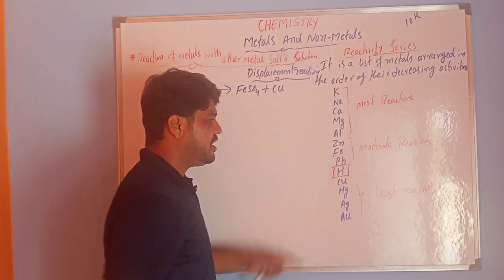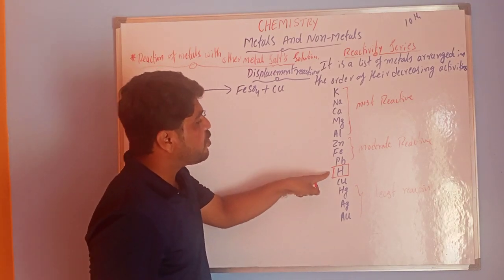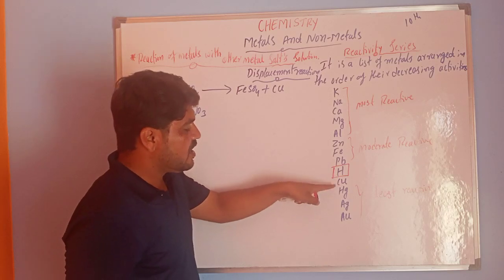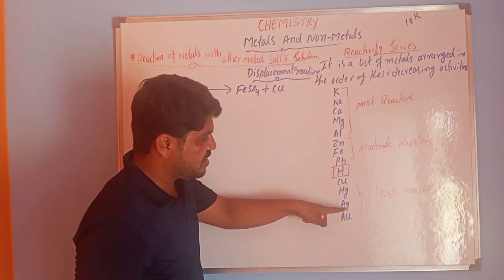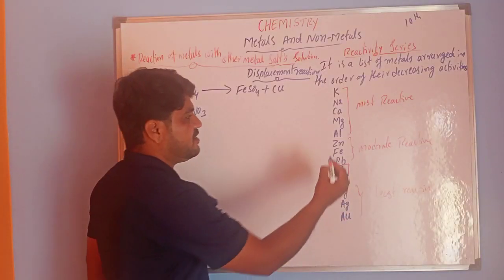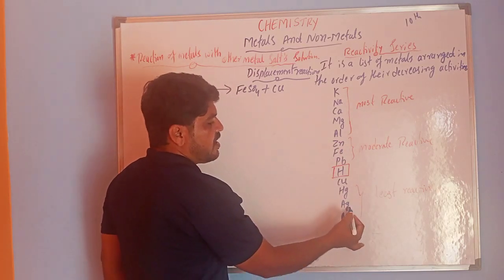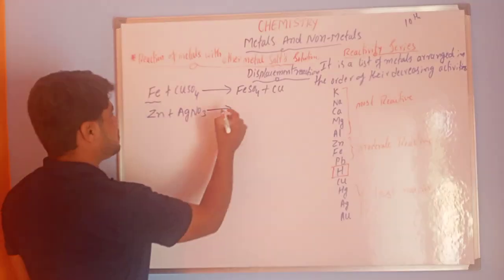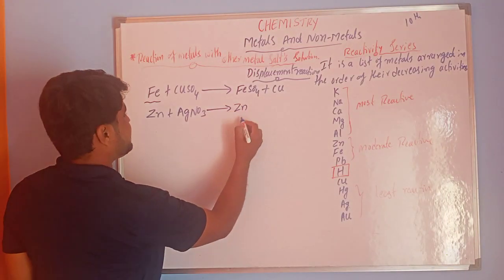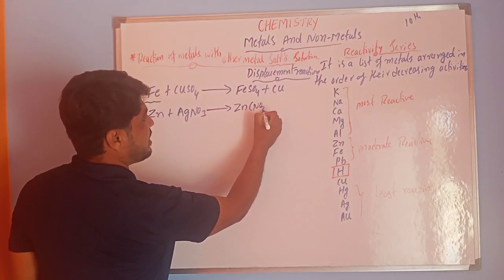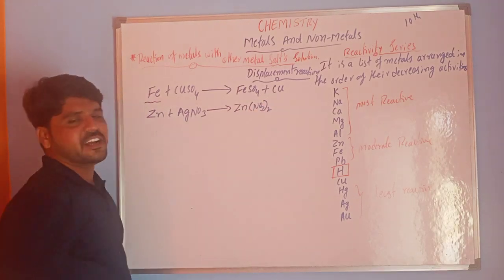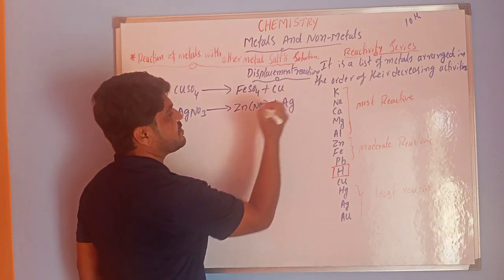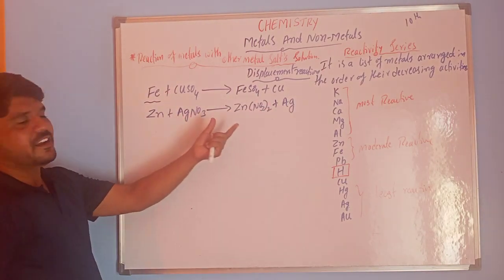Zinc is here, which means zinc is present above hydrogen, while silver is present below hydrogen. That's why zinc can replace silver. So what are the products? Zn(NO3)2, with NO3 taken 2 times, and the remaining Ag. So this is the reaction.